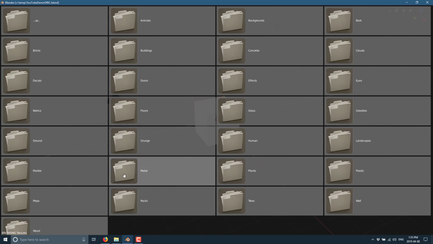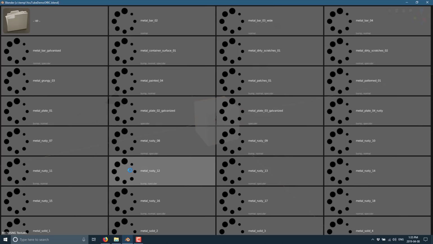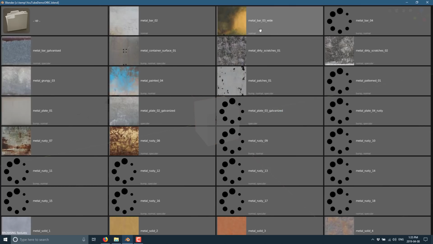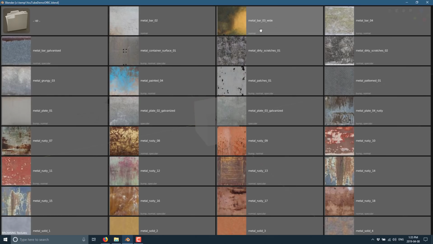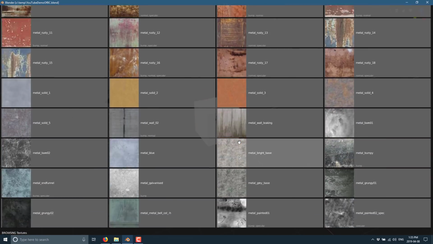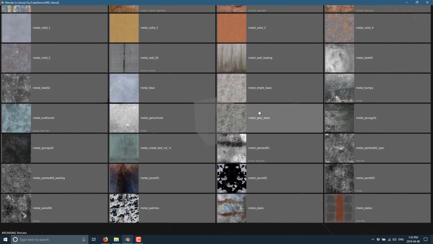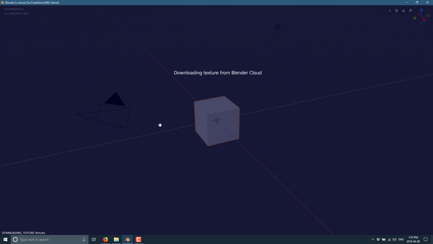We could come in here, grab, say, a metal texture for it, and then you're going to get a preview of what is there. Now, you'll notice below each one, for example, this one shows it has a diffuse map, or I guess I should stop calling them diffuse maps, albedo maps, and a normal. Here you see you've got diffuse, bump, normal, and specular, and you get a bit of a preview of what you're getting. So this one has a bump only. We'll go ahead, we'll grab it.